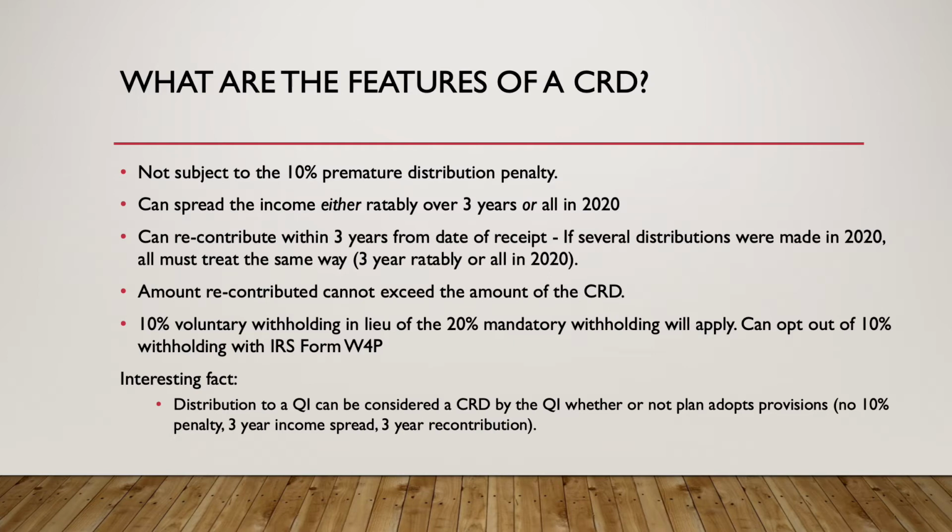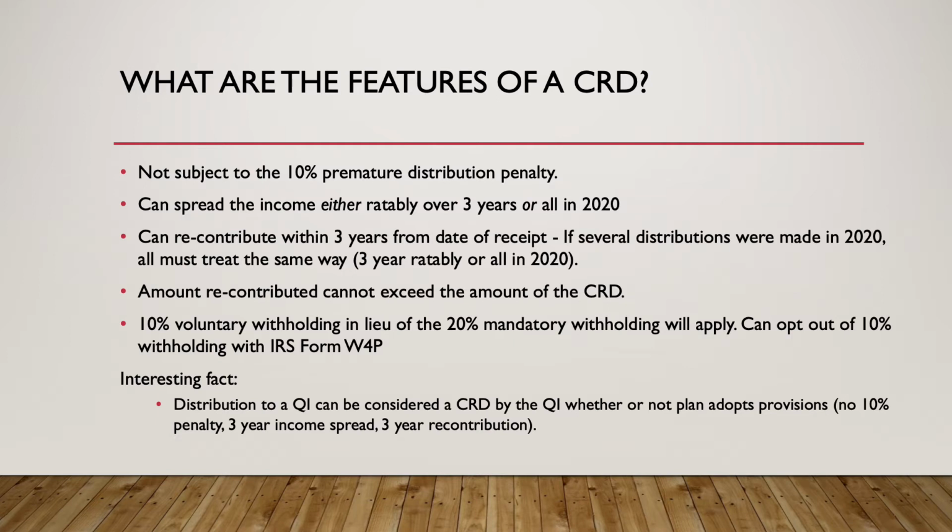And if several distributions were made in 2020, so let's say the participant took 50 and now they want to take another 75, can you treat them differently? One all in 2020 and then the other ratably? No, you need to combine all of the CRDs in 1 year and apply the same taxability to them. With regard, the amount recontributed cannot exceed the amount of the CRD. So that means you can't gross it up for earnings or interest or things along those lines.